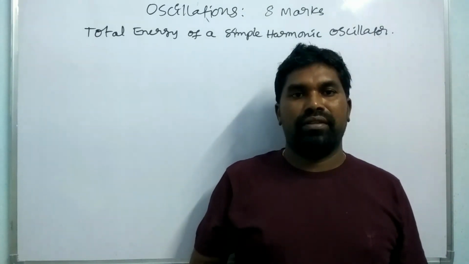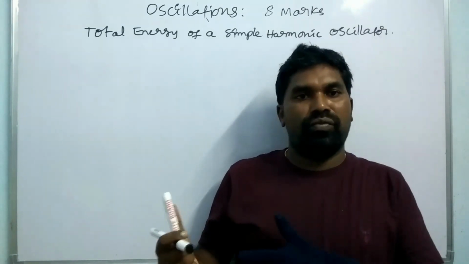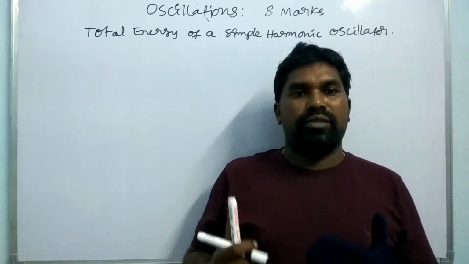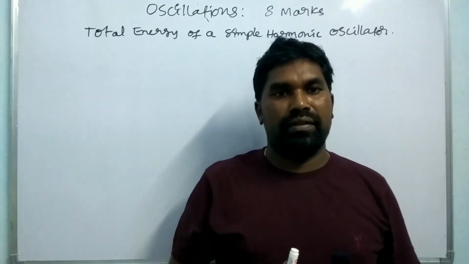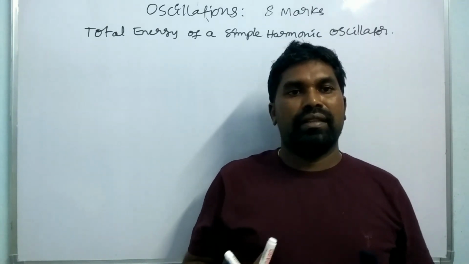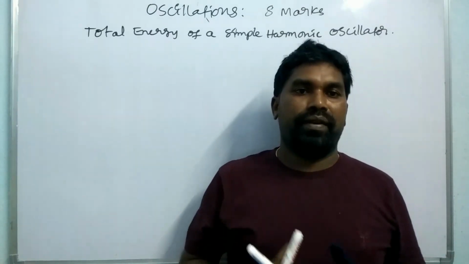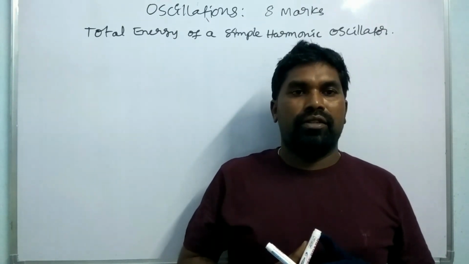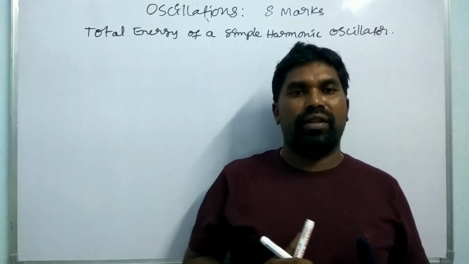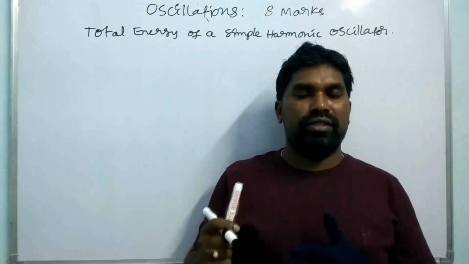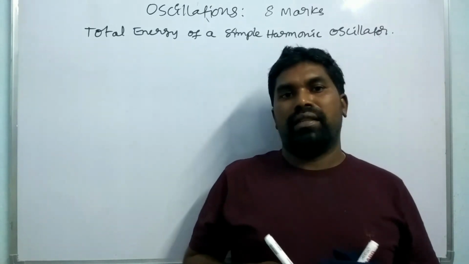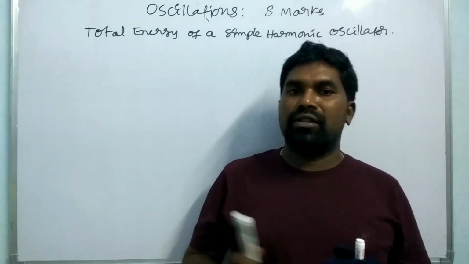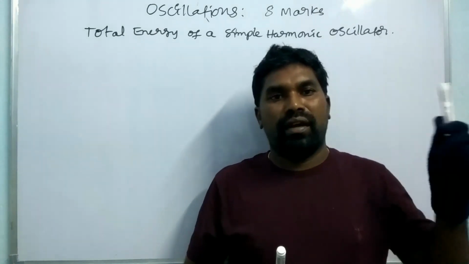Law of conservation of energy. Of course, the energy changes from one form to another, meaning potential energy to kinetic energy and kinetic energy to potential energy. But still the total energy remains the same. So in the case of a particle in simple harmonic motion, it passes through the mean position, that is nothing but the equilibrium position, and also the extreme positions.